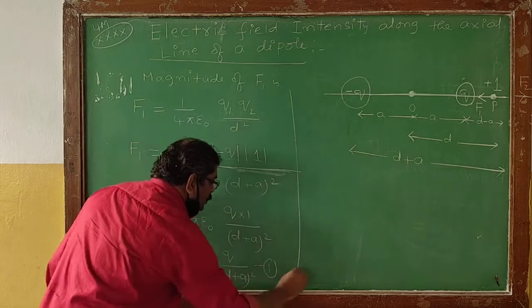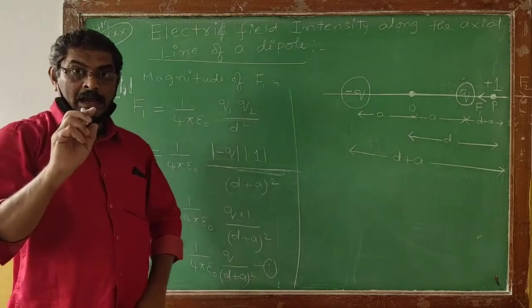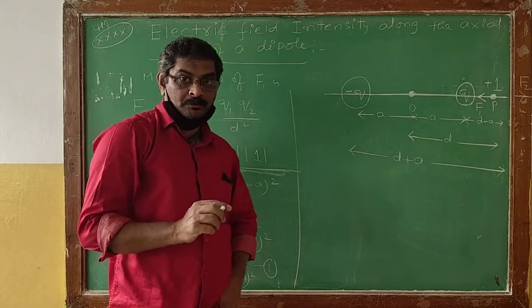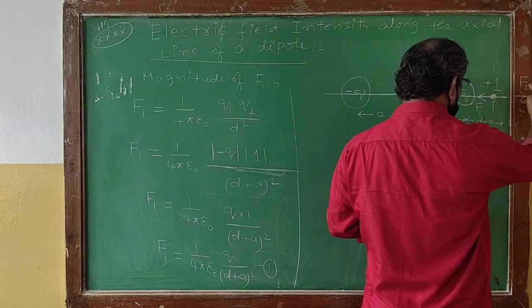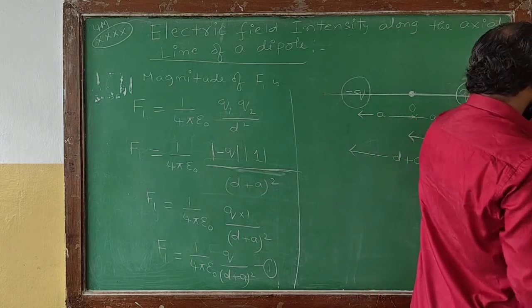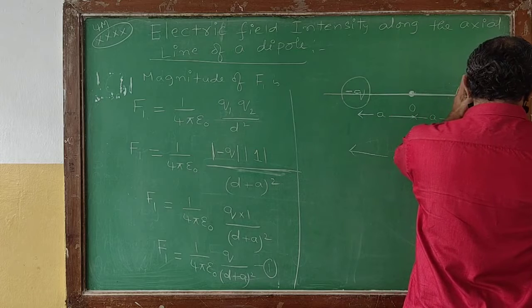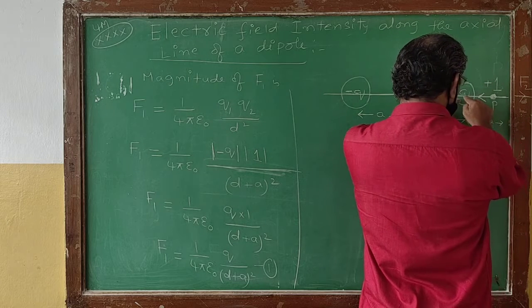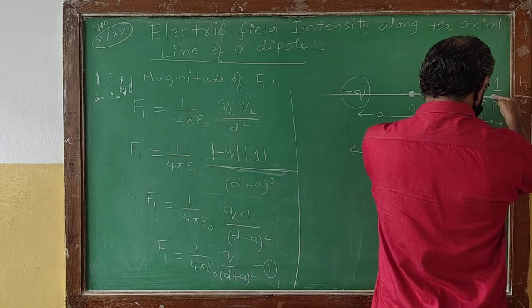So remember, that will be the magnitude of F1. Now similarly, what will be the magnitude of F2, the repulsive force between the positive charge and the unit charge?